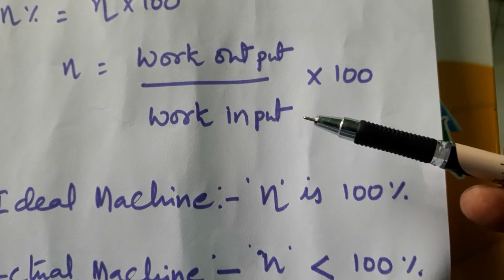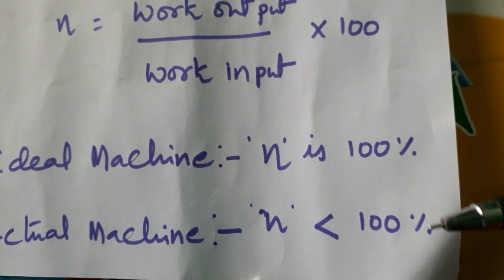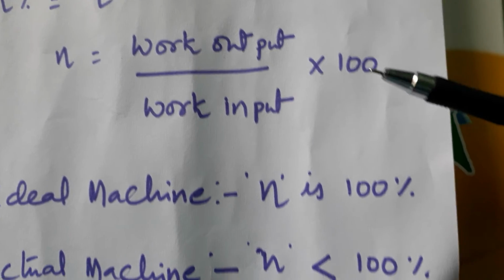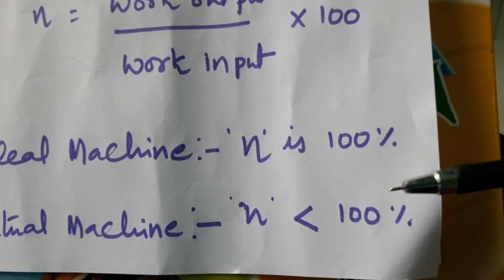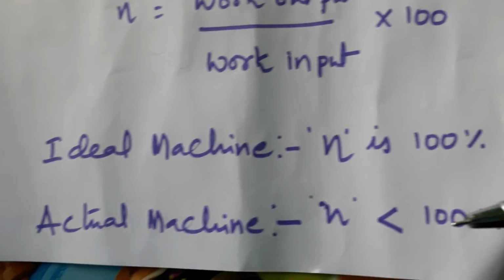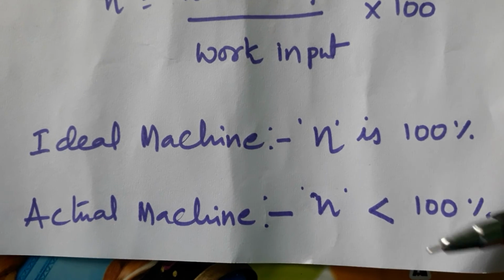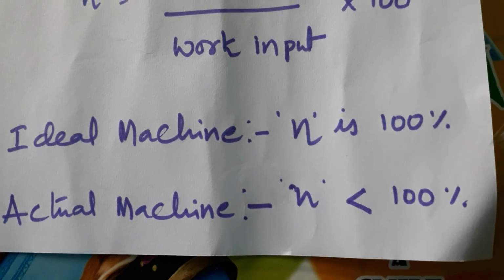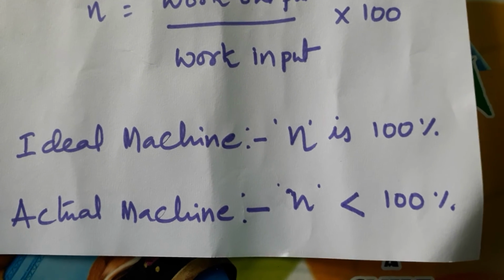So we will get a proper fraction. A proper fraction is always less than 1. So the percentage is also less than 100%. When you multiply the proper fraction with 100, you will get efficiency less than 100 percent. That is called an actual machine. In this actual machine, input work is wasted and only some amount of output work is given by the machine, because the machine condition is not good or there is wastage of energy in the machine parts.